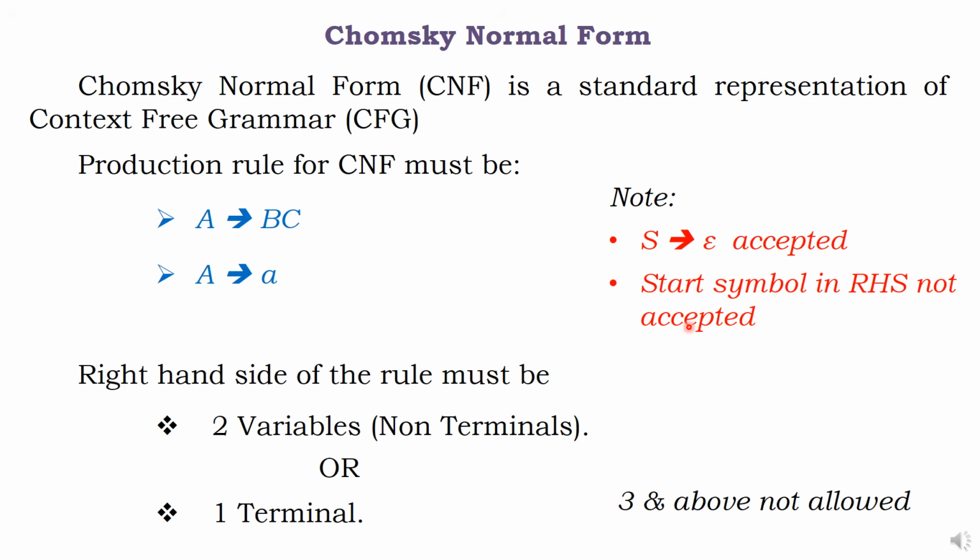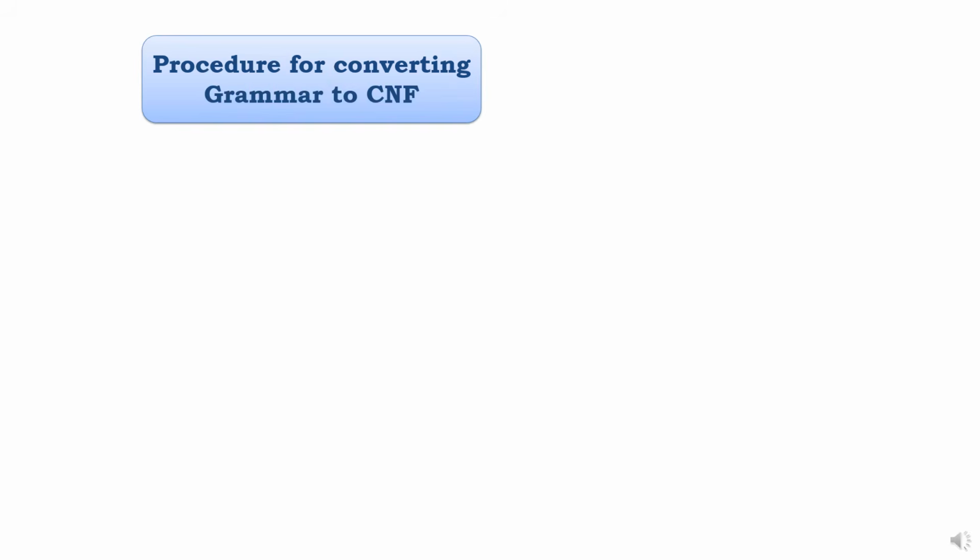So, make sure of the major issues. Number one, start symbol should not be on the right hand side. Number two, it should be in either of these two formats: two capital letters, or one small letter. Now, what is the procedure in converting CFG to CNF, context-free grammar to Chomsky Normal Form?